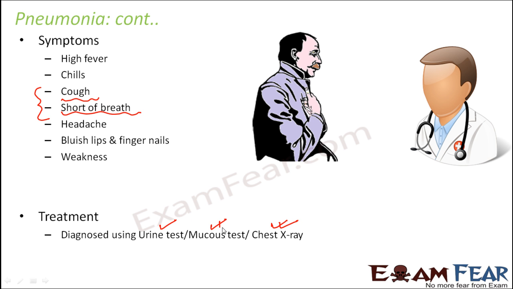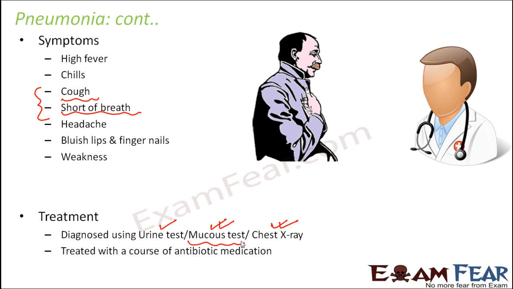Now, how does the mucus test help? In case of severe shortness of breath, some patients have extreme difficulty in breathing, so they might have problems like asthma related to pneumonia. In such cases, a mucus test is done, because they tend to release mucus quite often. The test of that mucus will tell the level of infection and the organism which has infected it.